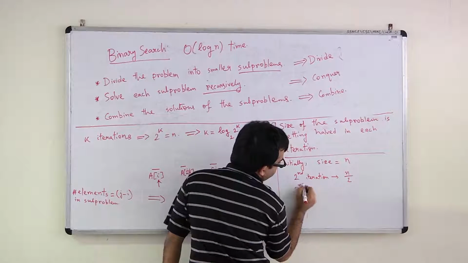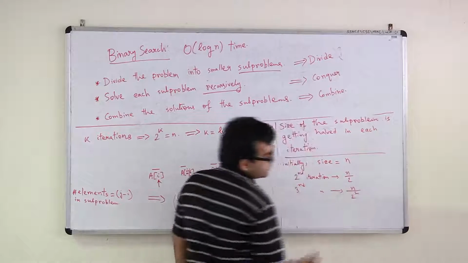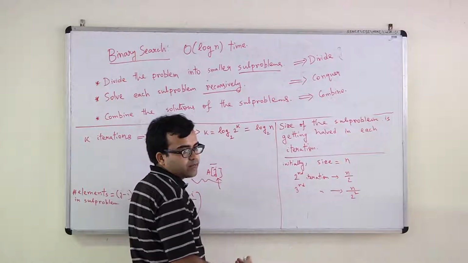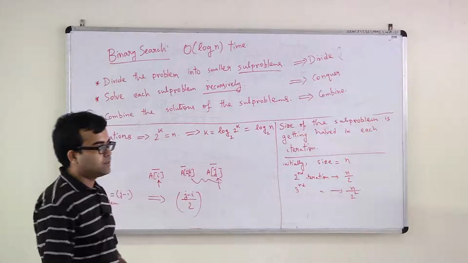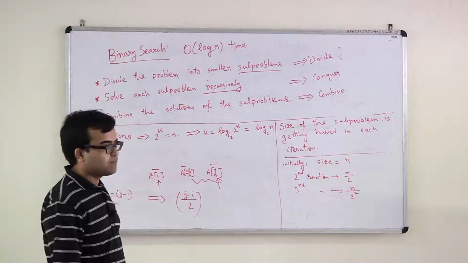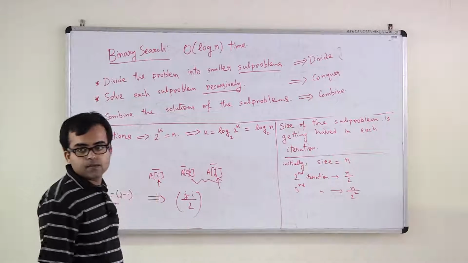In the third iteration, the size will be n by 2 square. It's getting halved further. So like this, how many iterations can it go on for? Log n. Okay. So binary search can be done in log n time. Any questions?